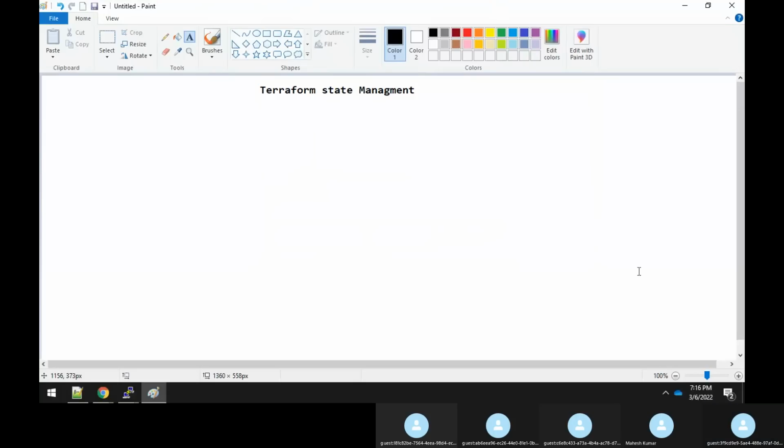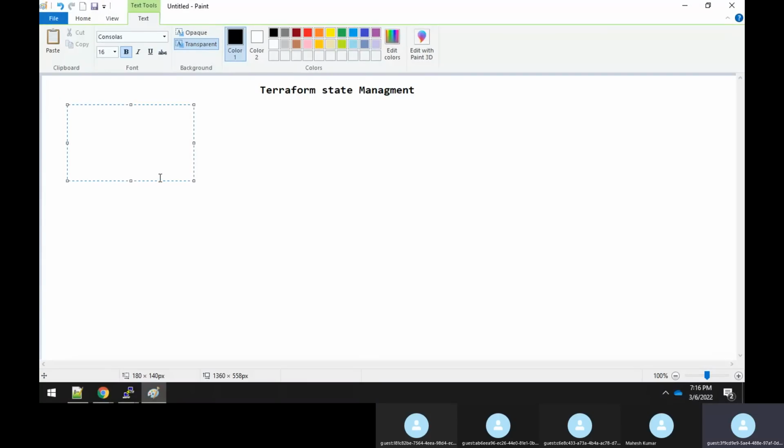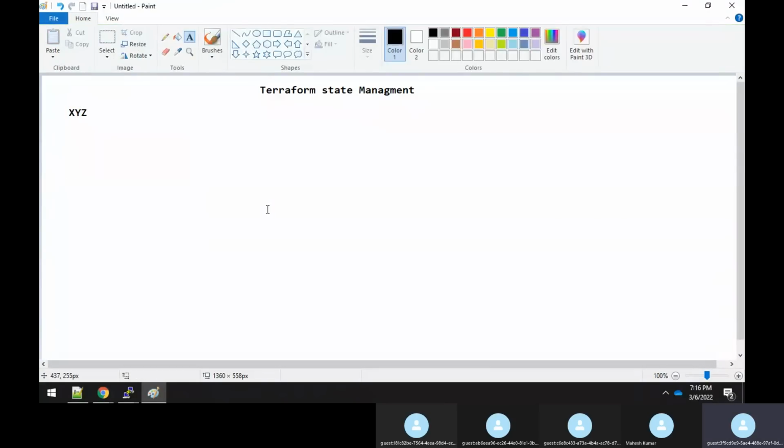Now, let's take an example. Suppose assume that there's a company, by name something like, you can take any company name, for example XYZ. They have got one project from a client, where the client says, I need to set up some resources in the AWS cloud.